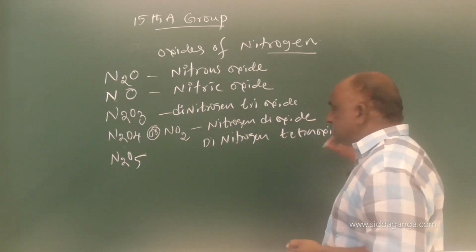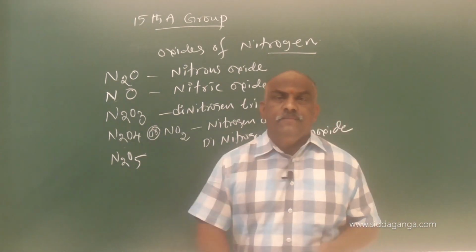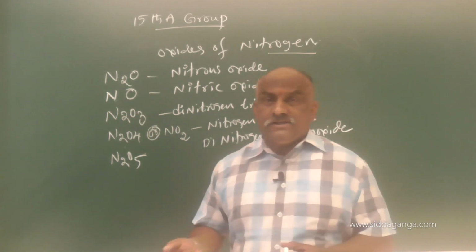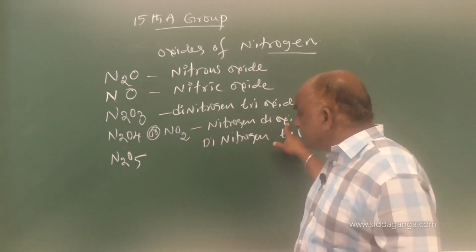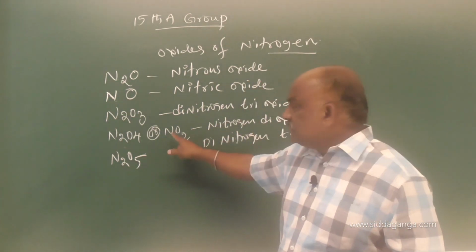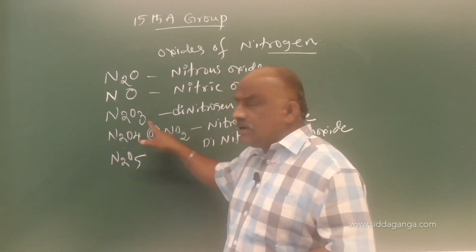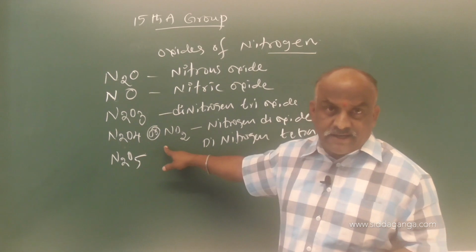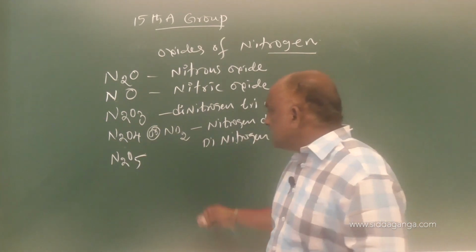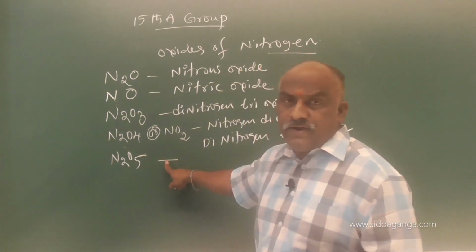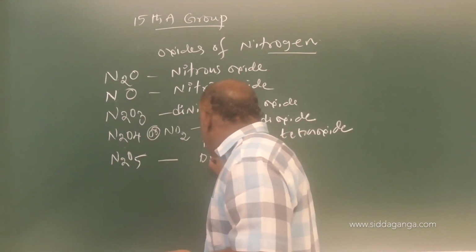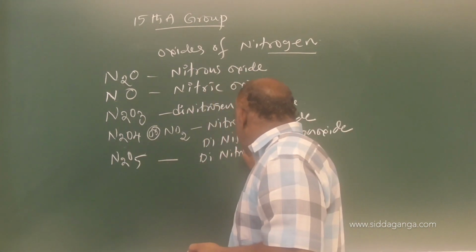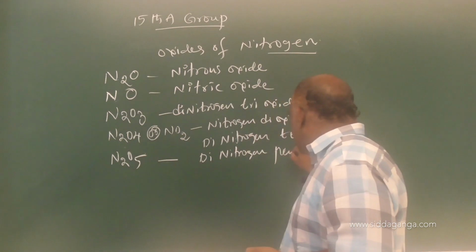So my dear students, give a look, this was very important, dinitrogen tetroxide, nitrogen dioxide, both are same, both exist as NO2 or N2O4 according to the pressure factor. And the last one, N2O5, is called as dinitrogen pentoxide.